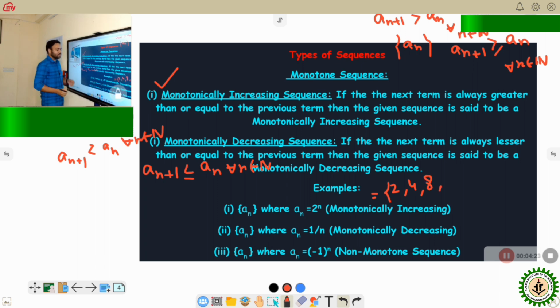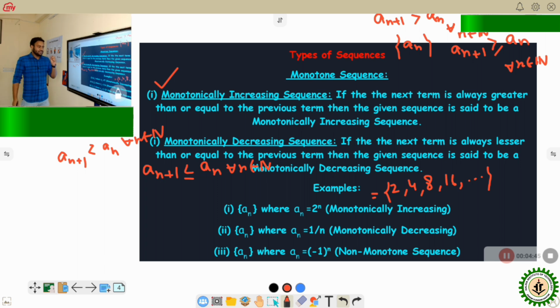If n equal to 4, this gives 2 to the power 4, that is 16, and it goes on. So 4 is greater than 2, 8 is greater than 4, 16 is greater than 8. So the next term is always greater than or equal to the previous term.